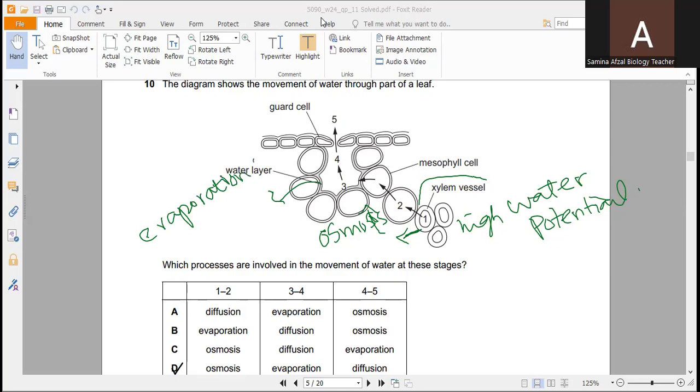And then at 4 and 5, what will happen? So 3 and 4 is evaporation, and at 4 and 5, the water through intercellular spaces and through the lower epidermis, through stomata, will move out of the leaf. So this movement is due to the difference in water vapor concentration between the air space and the guard cell. So the movement of water from a region of higher concentration to a region of lower concentration will be the process of diffusion.